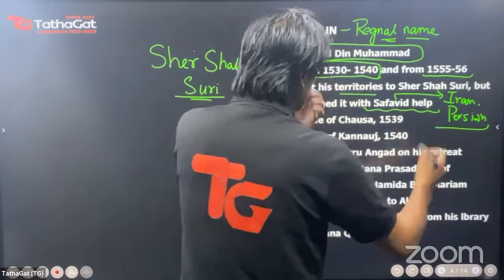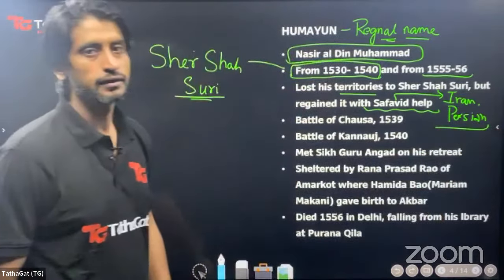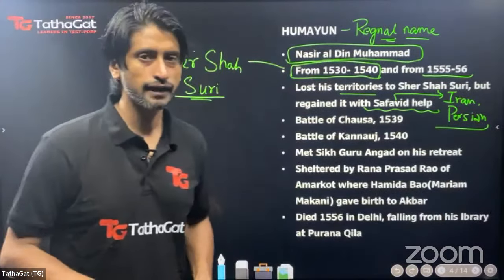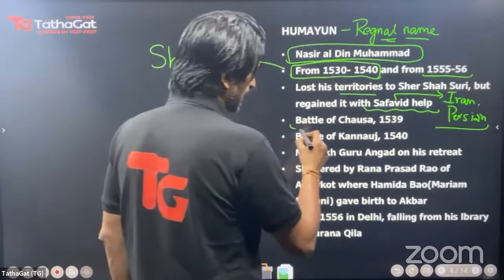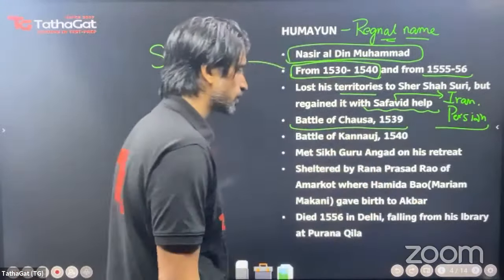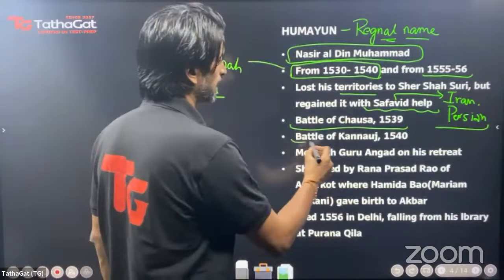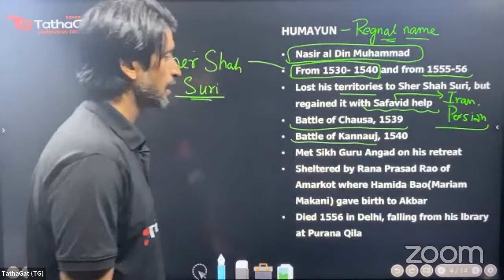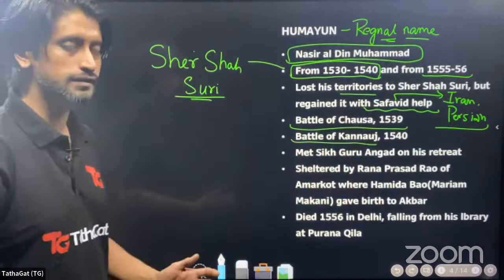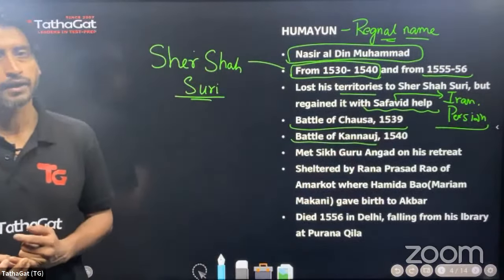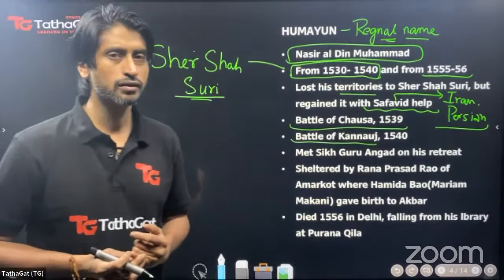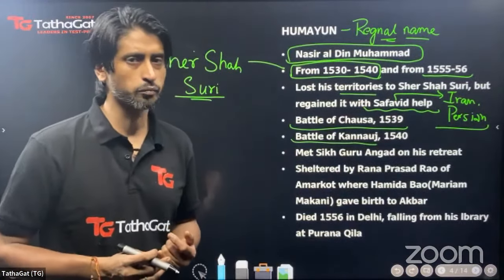Even today, you will see that the body of water that is adjacent to Iran is known as the Persian Gulf. Now, the battles he had to fight against Sher Shah Suri are the battles of Chausa and the battle of Kannauj. And in both these battles, there was a stalemate. There was no final decisive battle in which one party would come out as victorious.